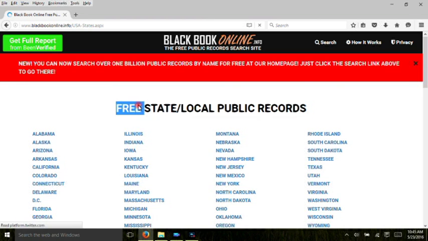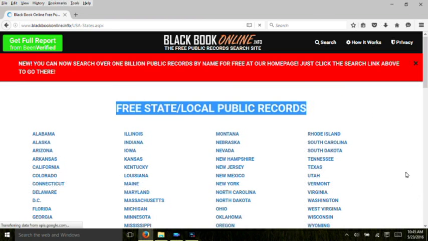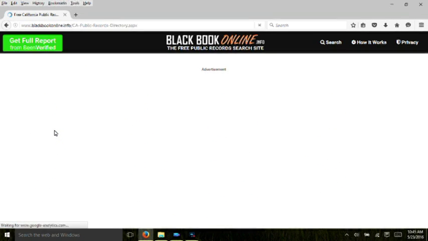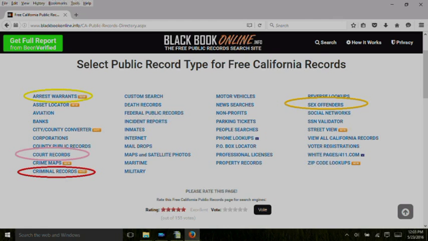So now we're at Black Book Online, a free directory that allows you to search for state and county records in any of the 50 states in D.C. Our next stop is to search for records in the state of California. Don't get lost here. The four main places to search are arrest warrants, court records, criminal records, and sex offenders. I've circled them for you. If you're not sure of the county, you can also click on City/County Converter, which is also above the link for court records.